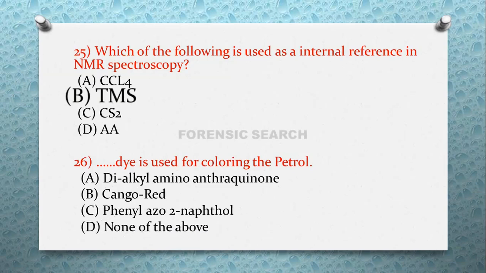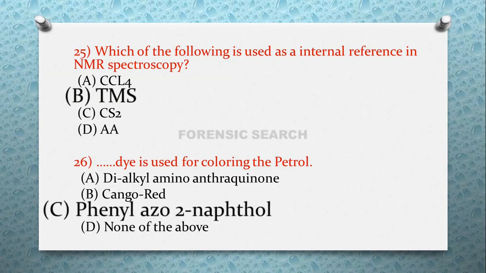So the correct answer of this question is option C, that is phenyl azo 2 naphthol dye is used for coloring the petrol. In this question, option A, that is dialkyl amino anthraquinone, is used for the coloring the normal kerosene, which is distributed in PDS, that is public distributive system.